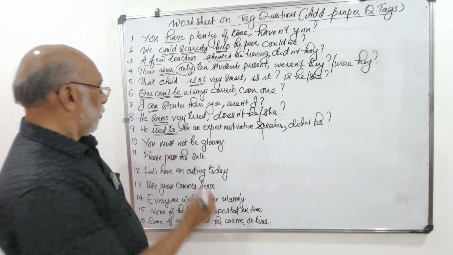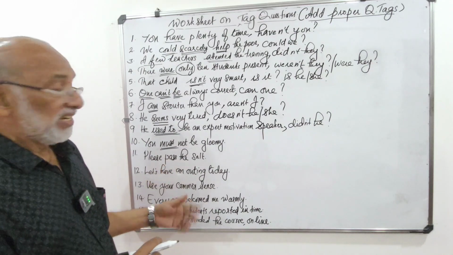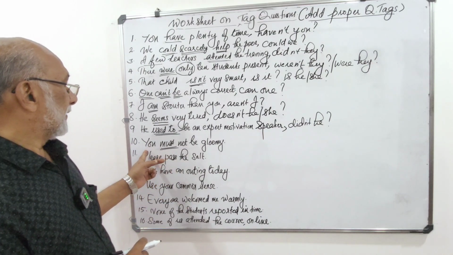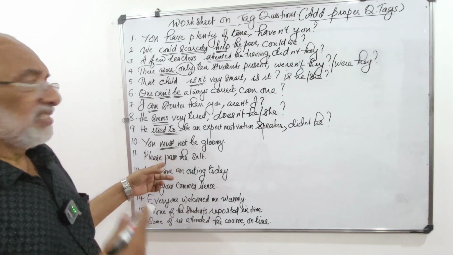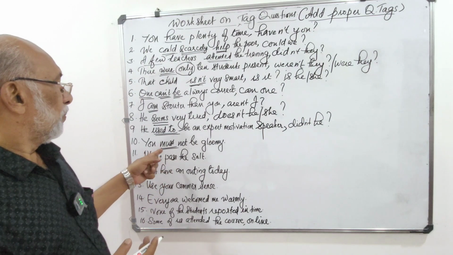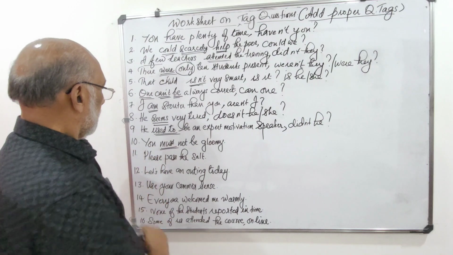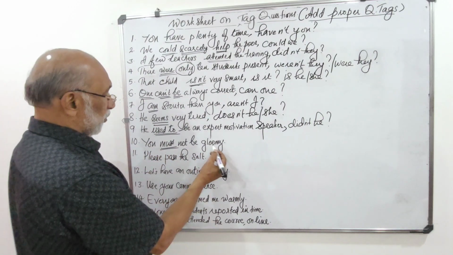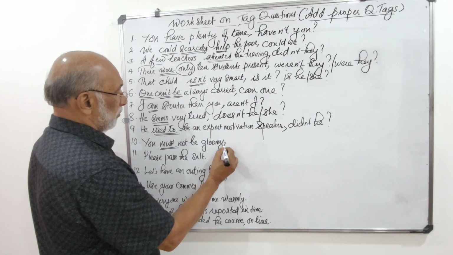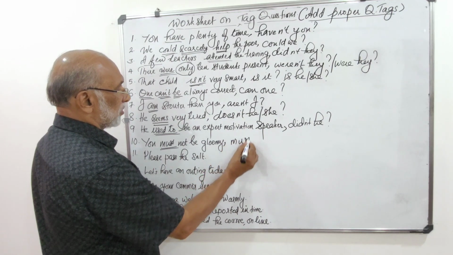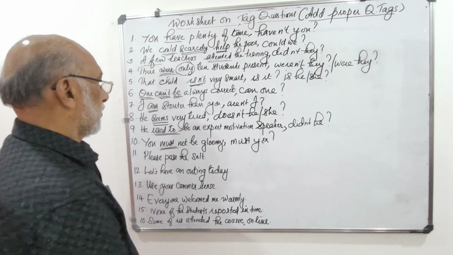Then, you must not be gloomy. Must is the modal auxiliary, and it is even considered as a semi-modal. Let's say in general modal. You must not be gloomy. So this is a positive-negative statement, so the answer must be positive. You must not be gloomy. Must you?